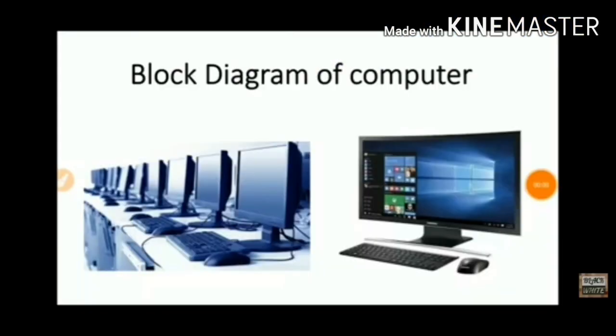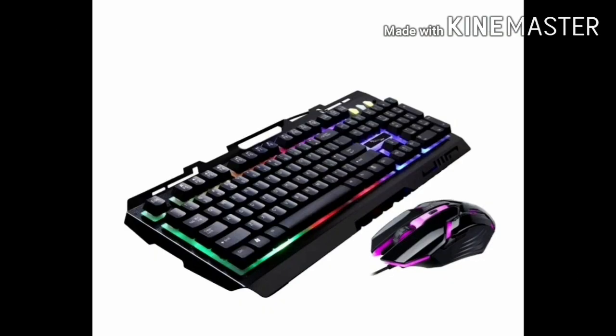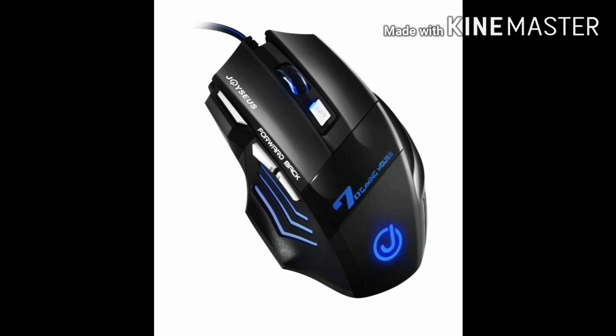Now you must be wondering how you can recognize these units in the form of real devices in a personal computer system. You might have seen a device having several buttons, known as keys, with alphabets and numbers. This device is known as keyboard, which acts as an input device of a computer system. You might have also seen another oval shaped device with two or three buttons in front.